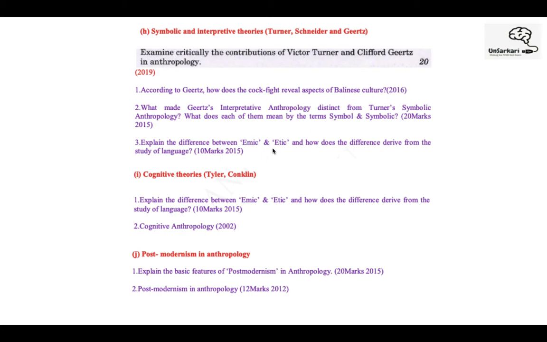Emic and etic approach: when you read this, you'll understand what is emic, what is etic. This is a very basic term, and once you read this, you won't forget it. It is so basic. Cognitive theories by Tyler, and again the difference between emic and etic. Postmodernism in anthropology: the basic features of postmodernism. What is postmodernism? Again, the same question being repeated.